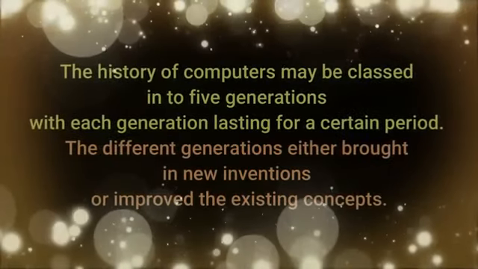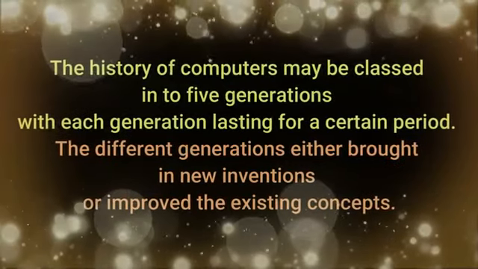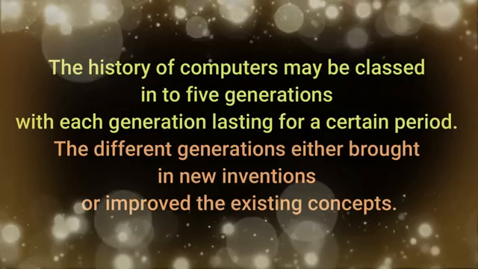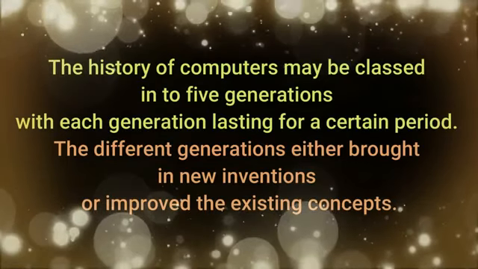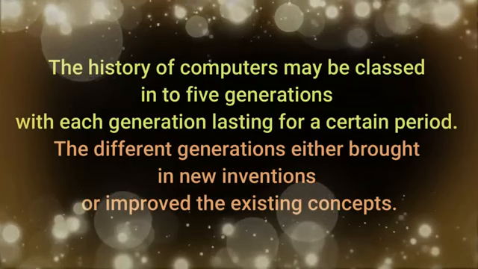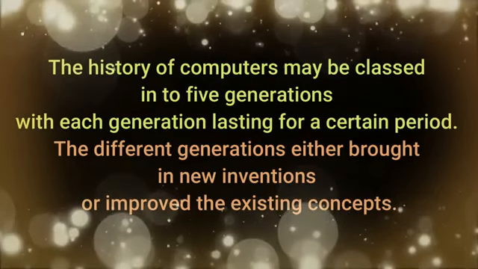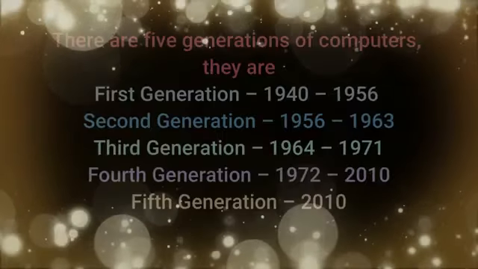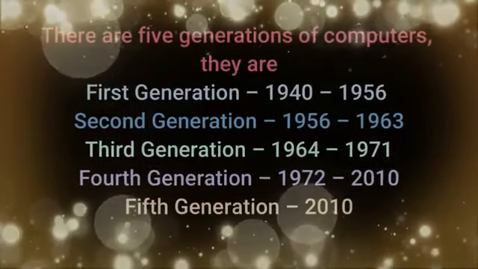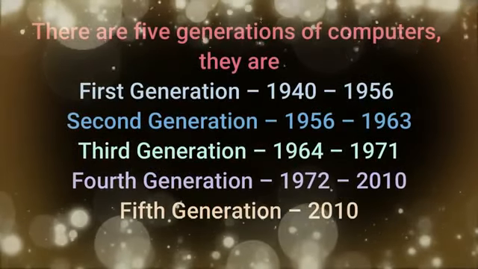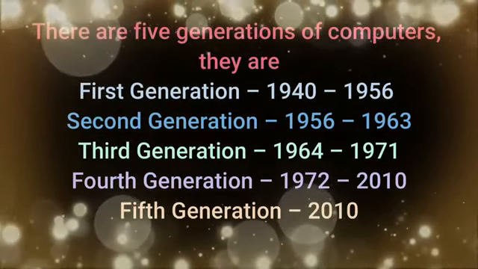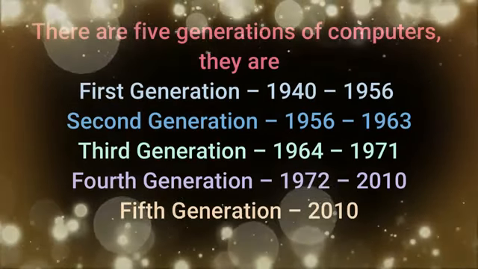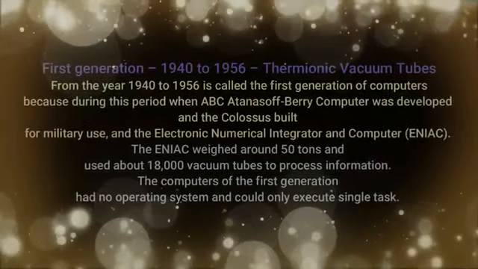The history of computers may be classed into 5 generations, with each generation lasting for a certain period. The different generations either brought new inventions or improved the existing concepts. How many generations of computers are there? There are 5 generations of computers. They are first generation, second generation, third generation, fourth generation, and fifth generation. Let us check them out one by one.